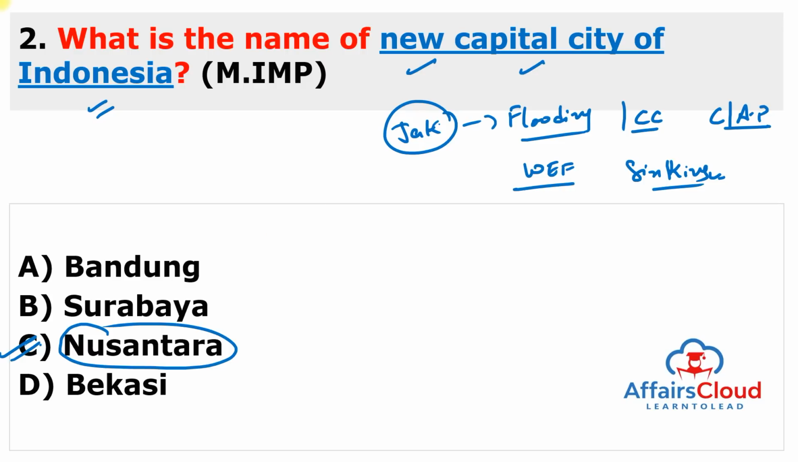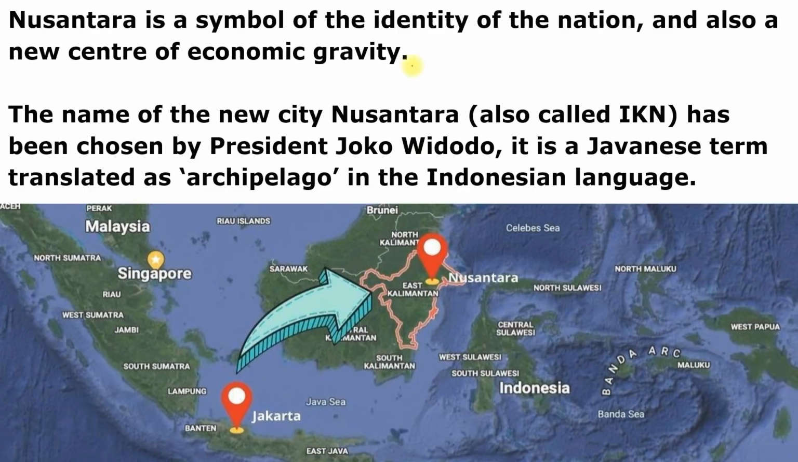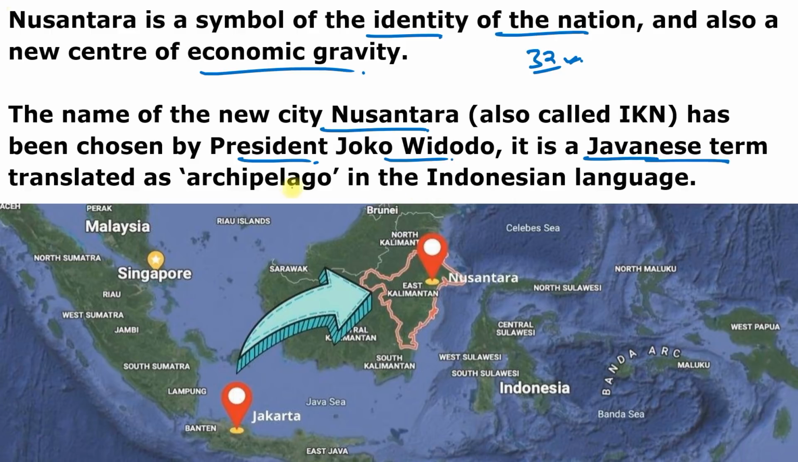That's why the Indonesian government passed a law that provides a legal framework, especially by President Joko Widodo, and they will spend a $32 billion mega project so that they can make Nusantara a very good capital of Indonesia. So you can see here Nusantara is Indonesia's new capital, a symbol of the identity of the nation and also a new center of economic gravity. The new state capital law provides a legal framework for President Joko Widodo's ambitious mega project, which is worth $32 billion. The name of the new city, Nusantara, has been chosen by President Joko Widodo because it is a Javanese term, known as archipelago in the Indonesian language.